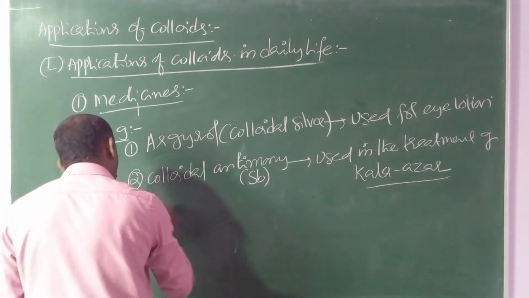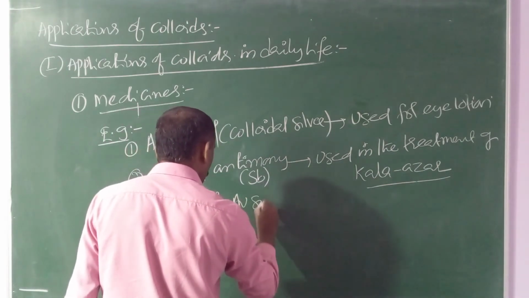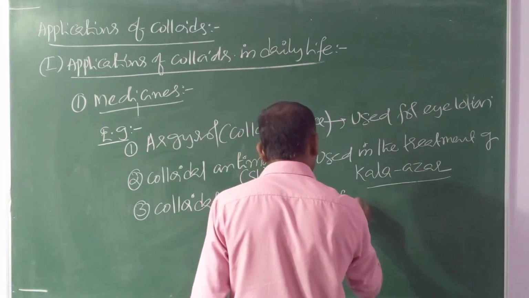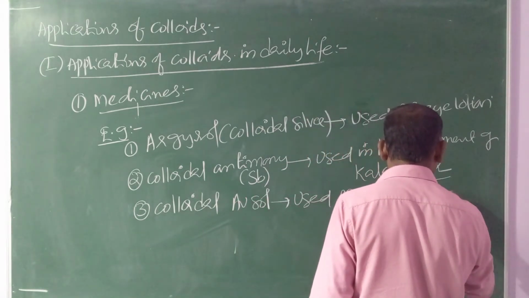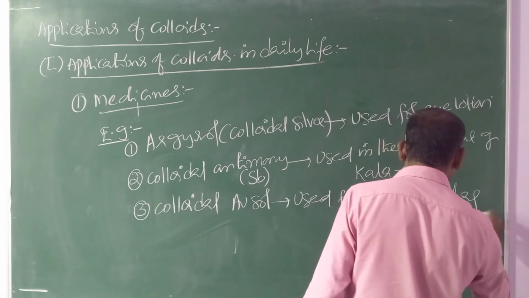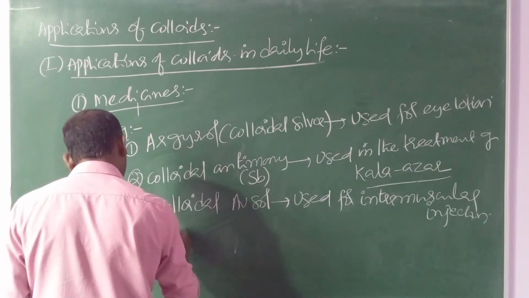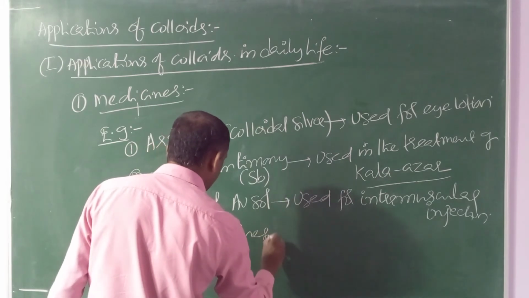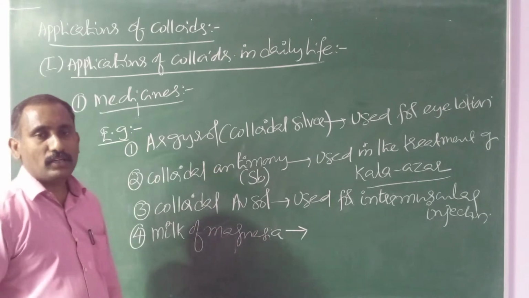And one more, colloidal gold sol. Colloidal gold sol is used for intramuscular injections. In complete theory, you should remember this, memory based, intramuscular injections. And one more, milk of magnesia. Milk of magnesia is used for the treatment of acidity.